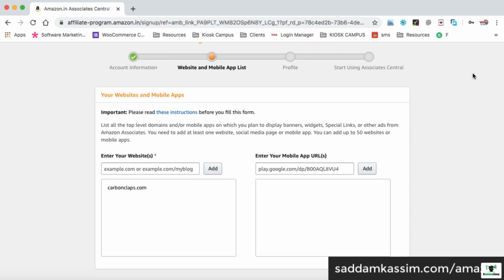The first very common rule is, when you are signing up with the Amazon Associate program, do specify all the website or mobile app URLs where you are planning to promote the products. So before signing up with the Amazon affiliate program, make sure your website is ready, and this has been taught in lecture 3 and so on. In case you have any question, do send me a message.